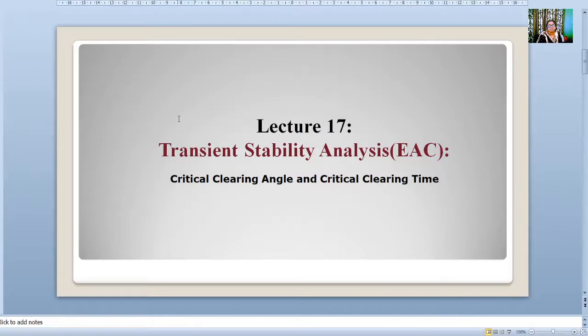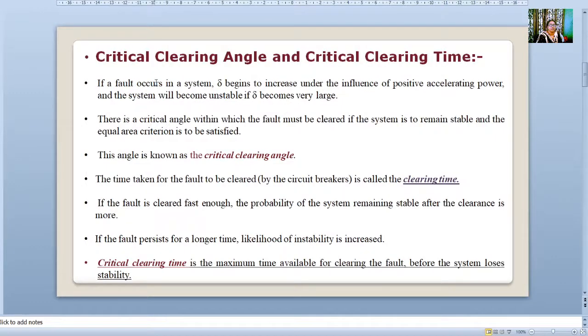In this lecture, we'll see critical clearing angle and critical clearing time. In lecture 16, we have seen transient stability analysis, that means application of equal area criteria to a single machine infinite bus system. We have considered a single machine infinite bus system.